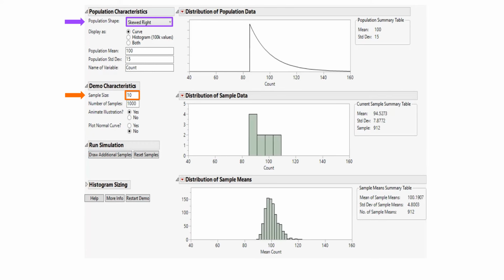And the sampling distribution for random samples of 10 is still skewed, not as skewed, but it is not a normal distribution. There's clearly more area on the right tail.